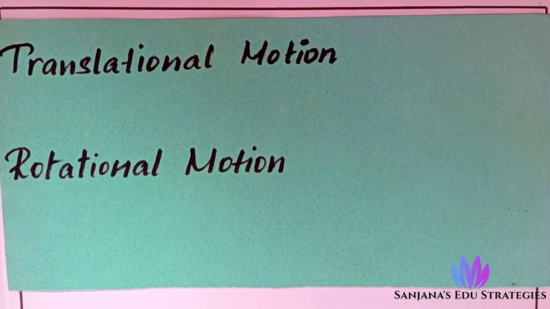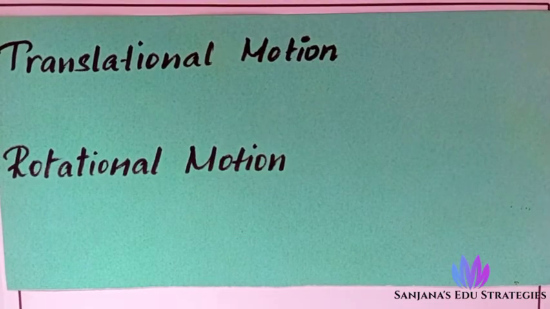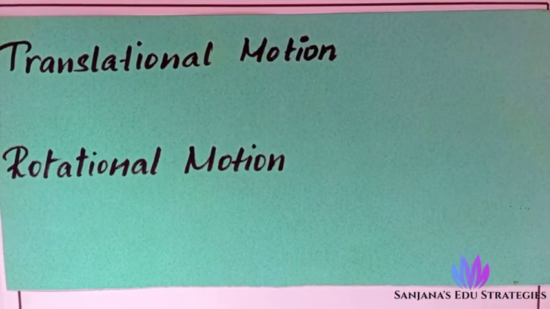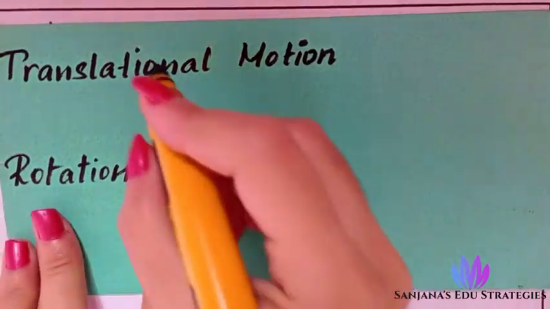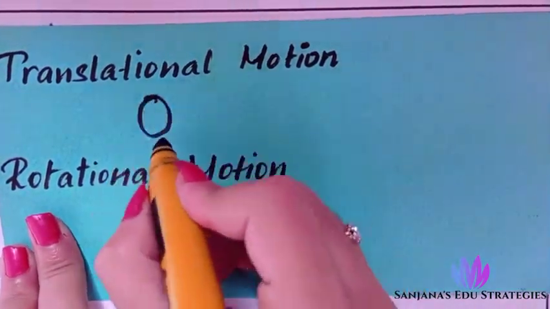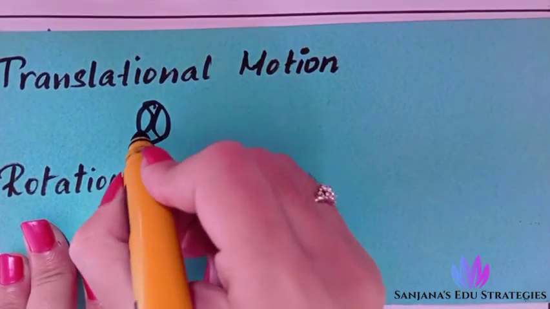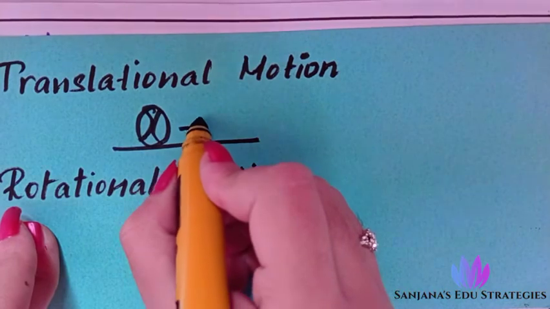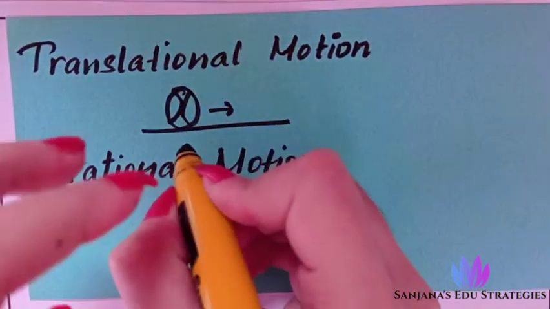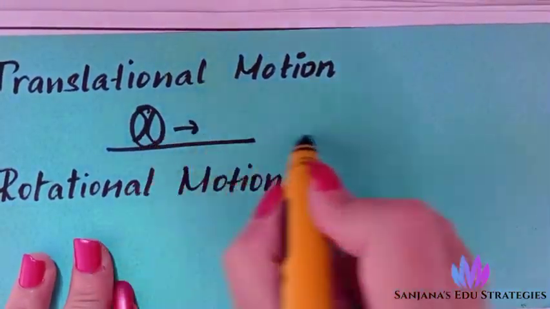So we'll start with the two types of motion. One is translational motion, another one is rotational motion. Translational motion means, if there is a small ball, imagine there is a ball on a surface, it will move in a straight path.